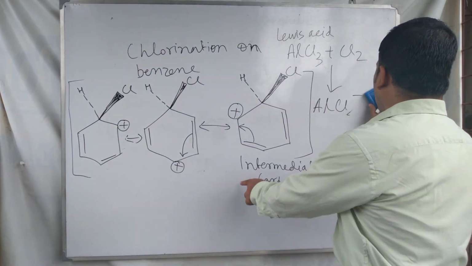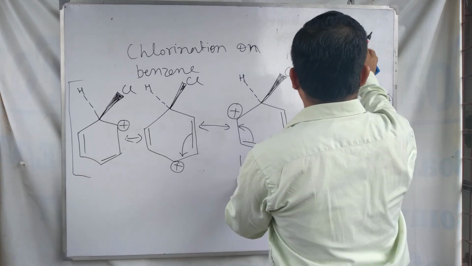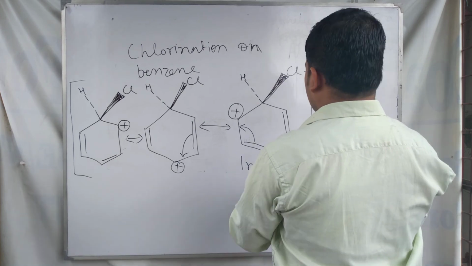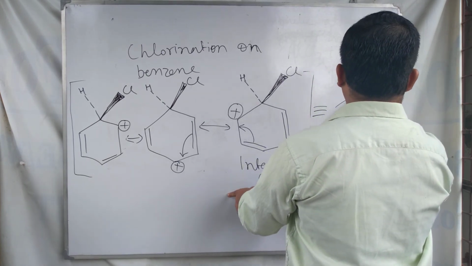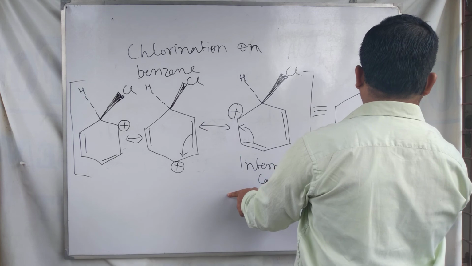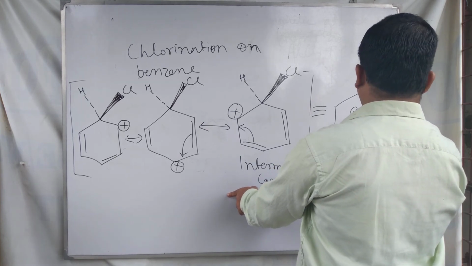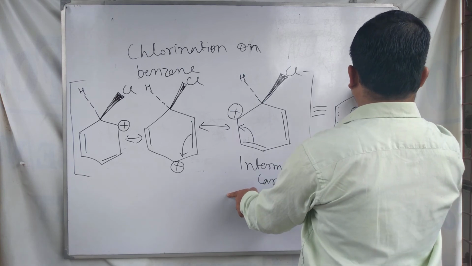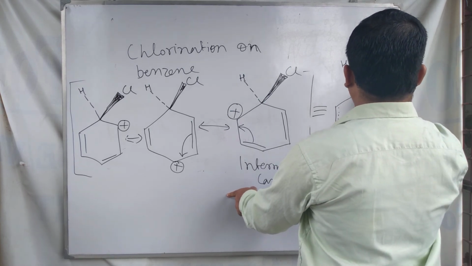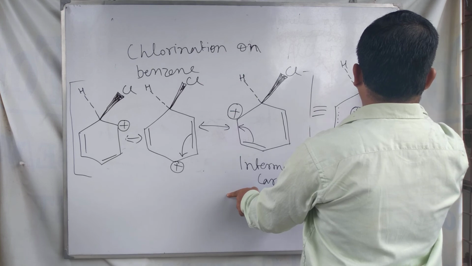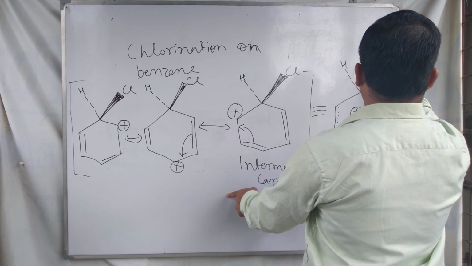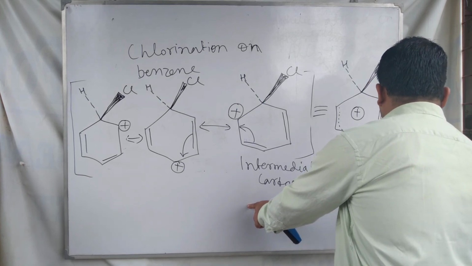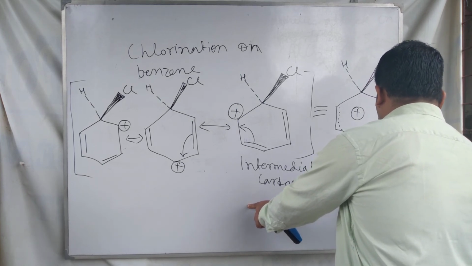After that we draw the resonance hybrid structure for this carbocation. The resonance hybrid structure is like this one, with a plus charge, hydrogen, and this one is chlorine. This is called the resonance hybrid.